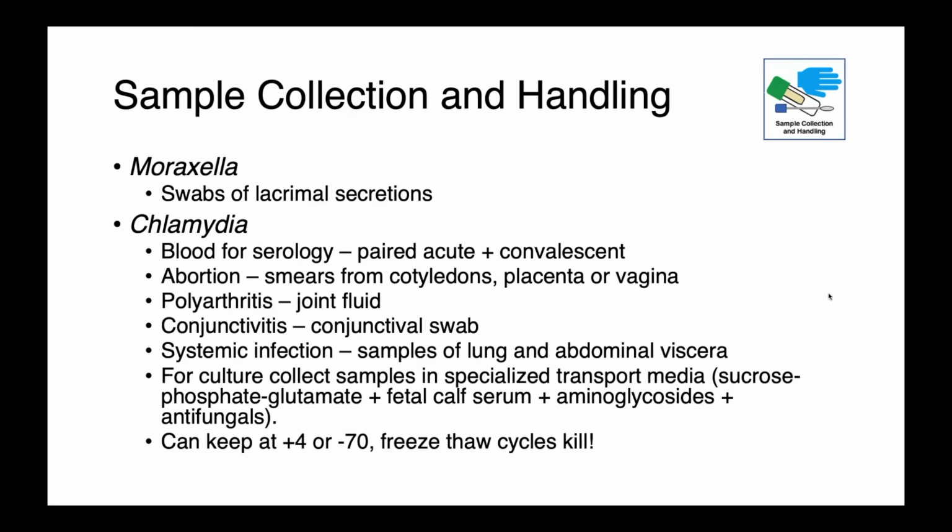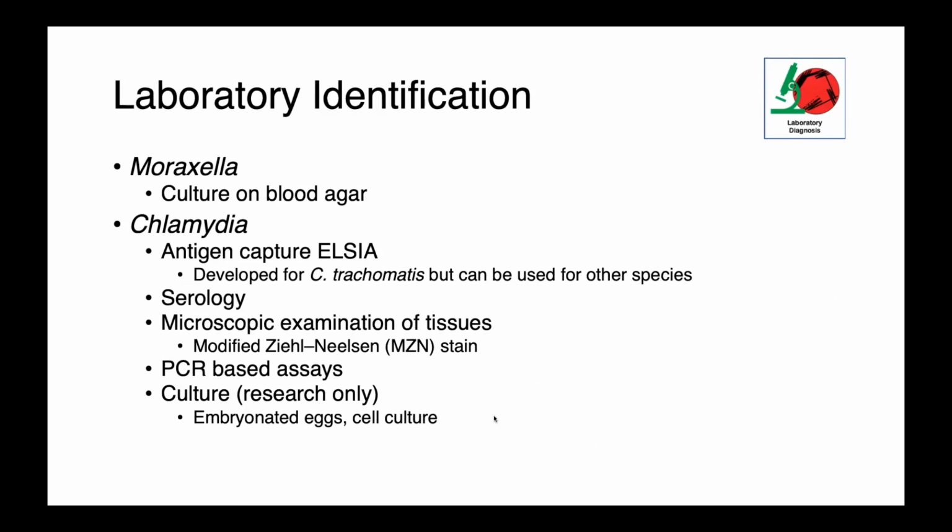Culture is possible, although it requires really specialized techniques. And so primarily in research settings, there are some specialized media which have been developed to allow the organism to survive and to kill off contaminants. For Moraxella, it's identified primarily through culture on blood agar, a relatively easy organism to work with.